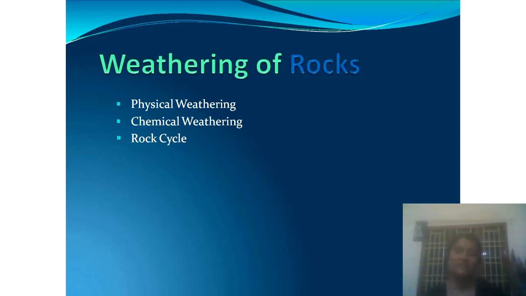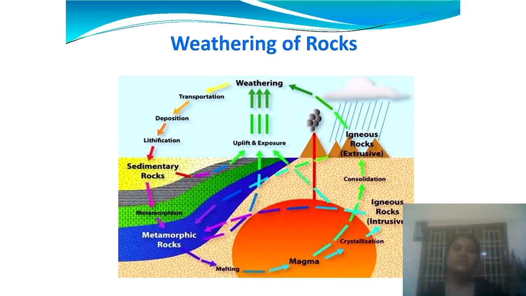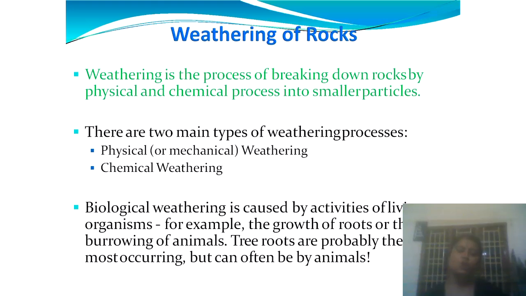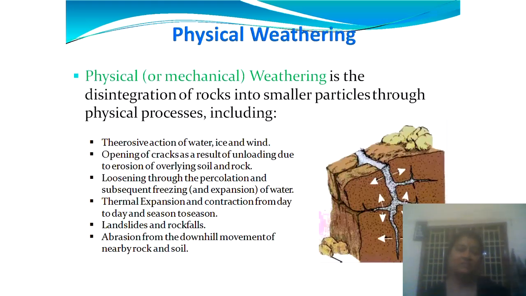So weathering of rocks takes place due to physical factors, chemical factors, and even rock cycle. That is interconnected things. So weathering is a process of breaking down the big rock particles into the smaller particles through the physical and the chemical process. And even biological weathering is also there, rabbits burrow to make shelters, burrowing of animals will be there. So these occur due to the biological weathering.